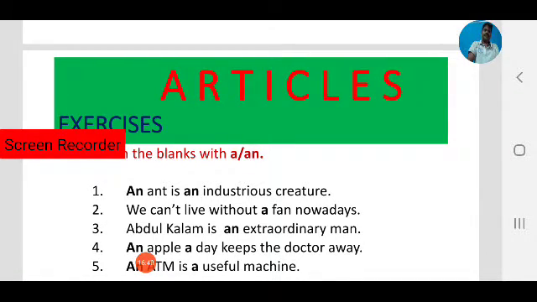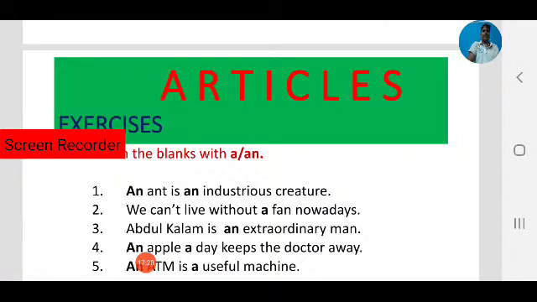Industrious means hardworking. Industrious begins with a vowel sound, in. Industrious. So an industrious creature. Now we can't live without a fan nowadays. Without a fan, not an fan, a fan, because that is a consonant sound. Okay, a fan. Abdul Kalam is an extraordinary man. An extraordinary. Observe vowel sound, extraordinary, vowel sound. So we use an.